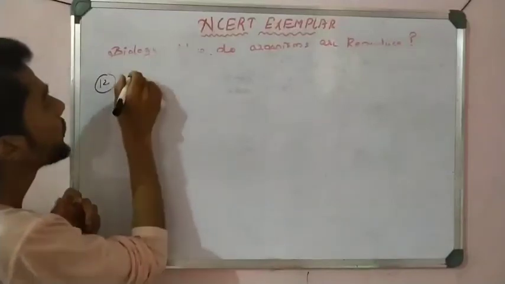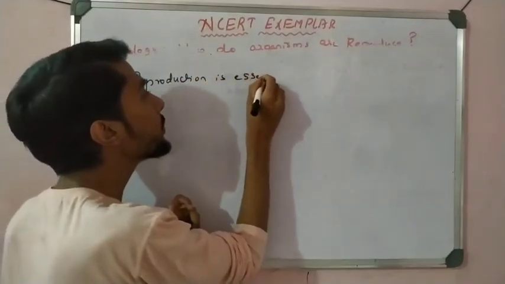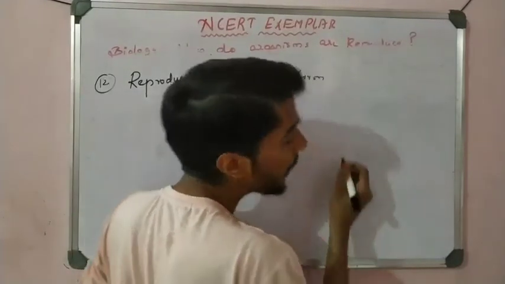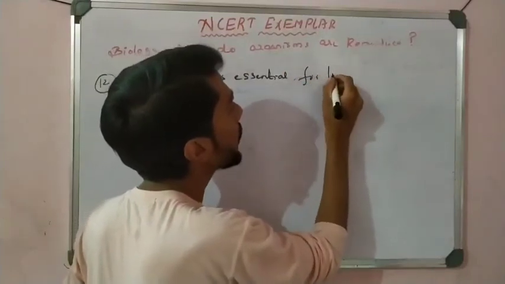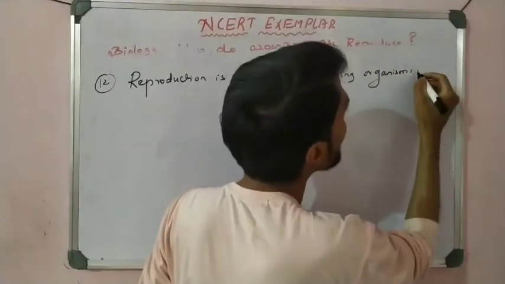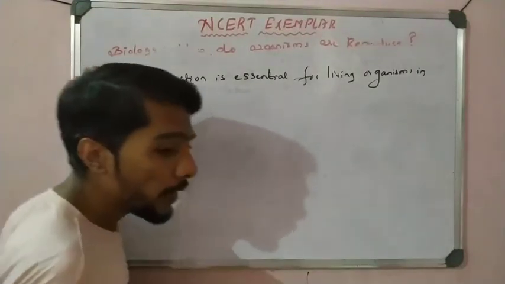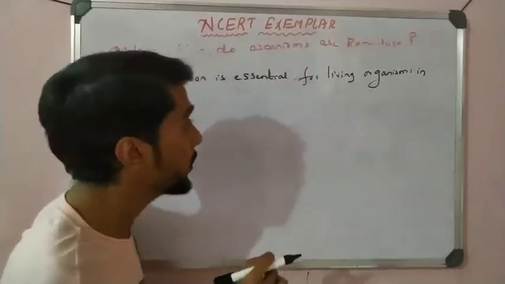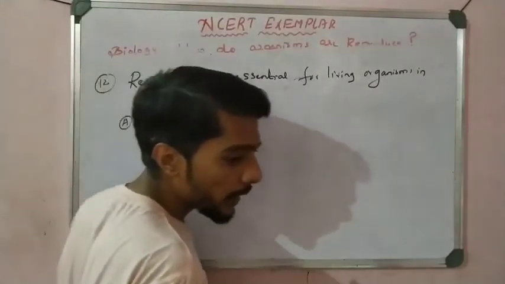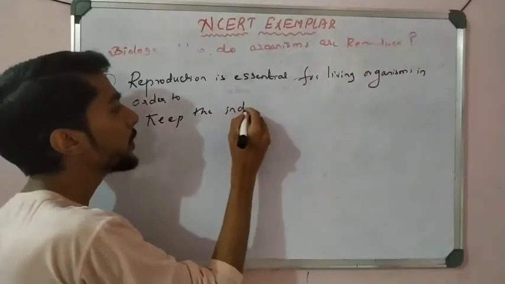Reproduction is essential for living organisms in order to... Option A, keep the individual organisms alive.